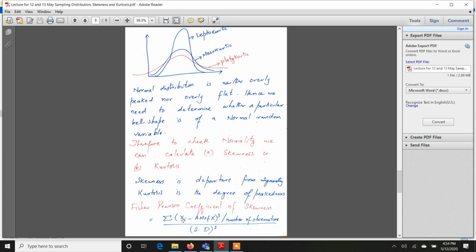So simply, if you are given a list of values, your first step is to find the arithmetic mean of that data and the standard deviation of that data, and then make a column in which you subtract the arithmetic mean from each value and then take its cube. Similarly, in the denominator, we have the cube of the standard deviation.